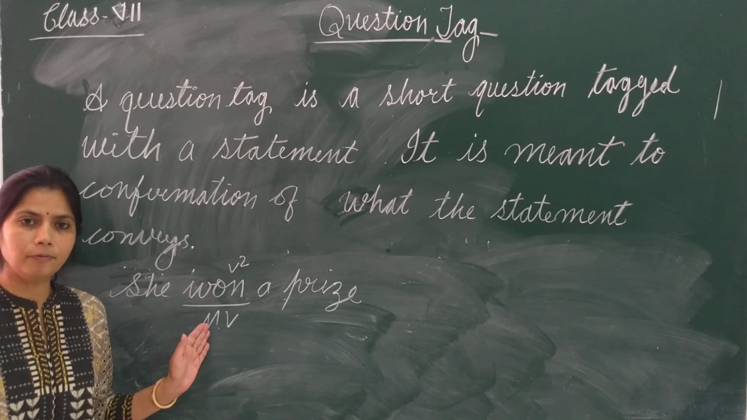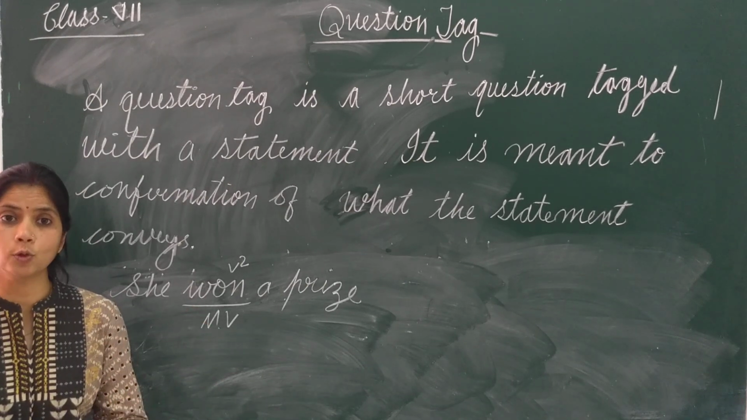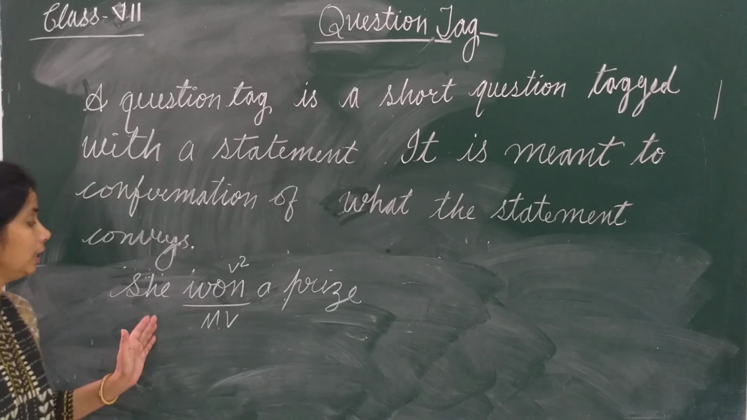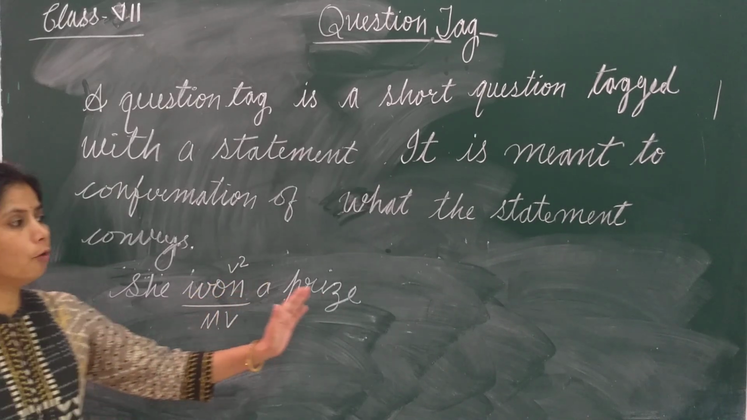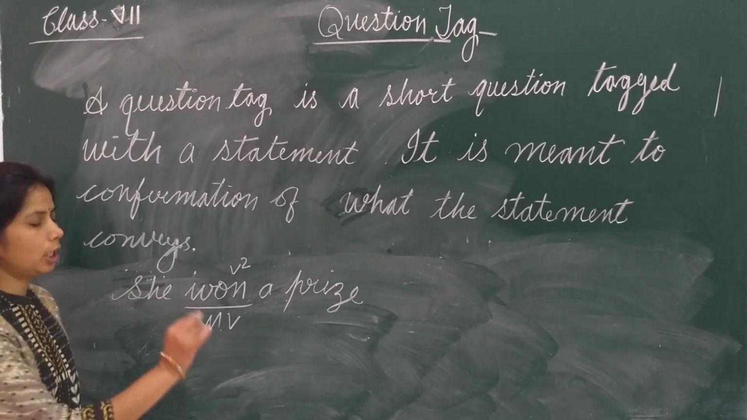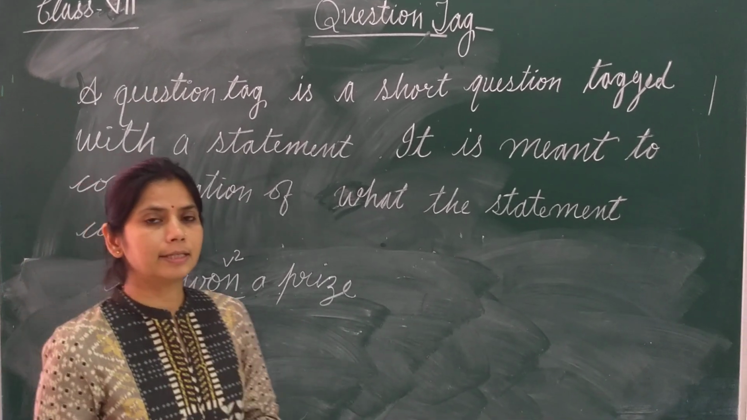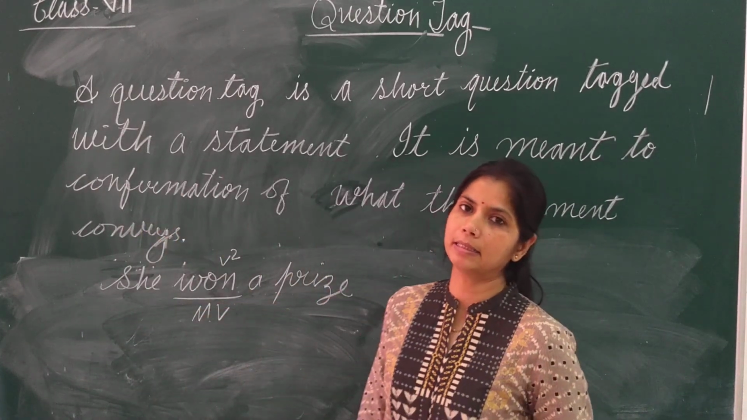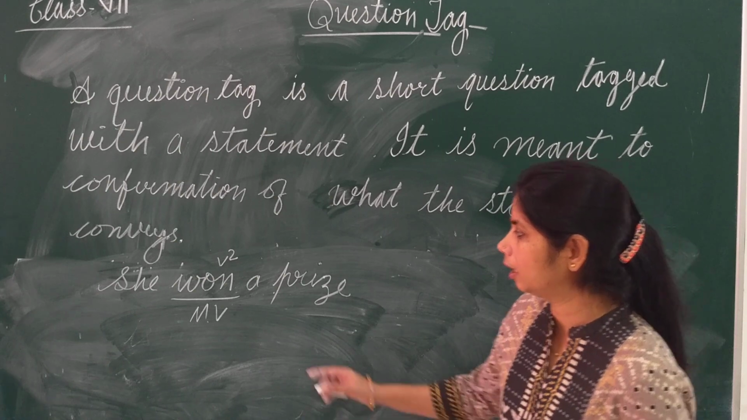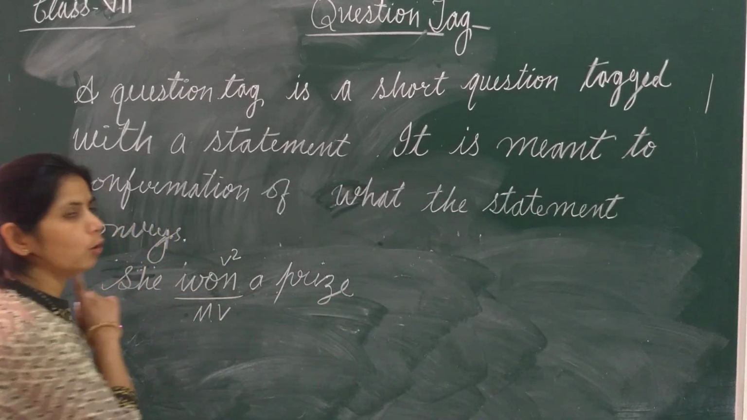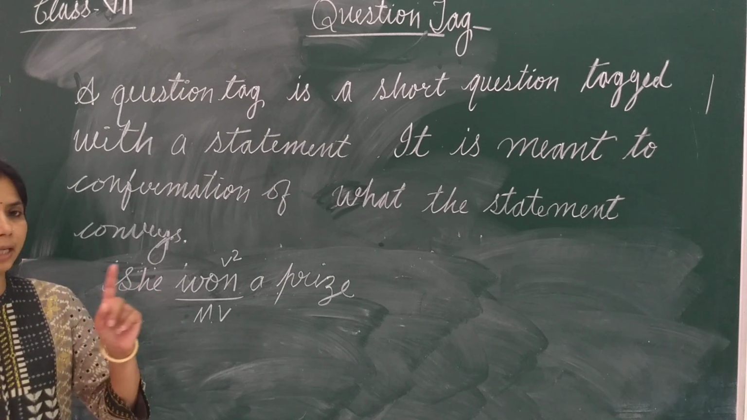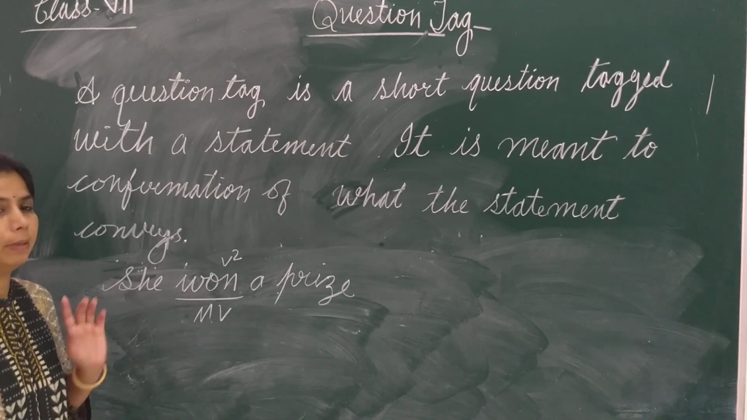Is there any helping verb in this sentence? No, there is no helping verb. So in this type of sentences, when there is no helping verb, how we will form a question tag? This situation you will face when the sentence is of present simple or past simple. If the sentence is of present simple or past simple, you will find that there will be no helping verb, only one. If the sentence is assertive, there will be one verb only, that will be main verb.